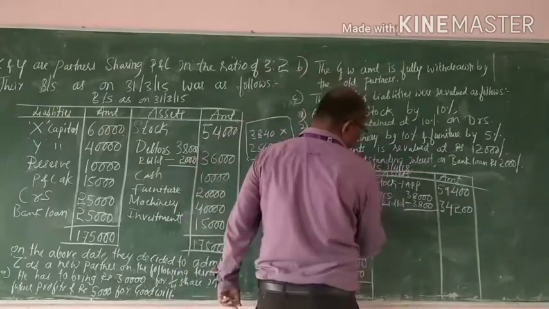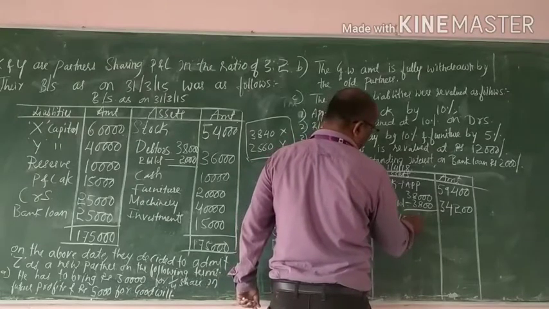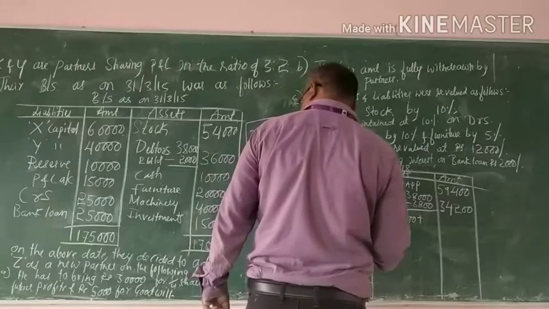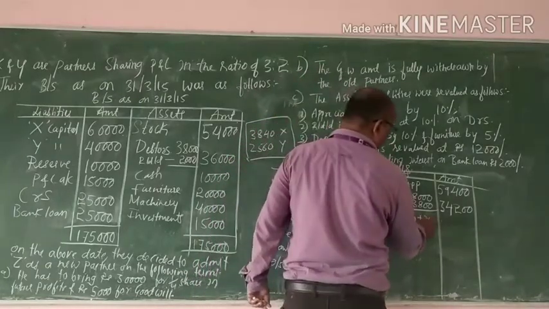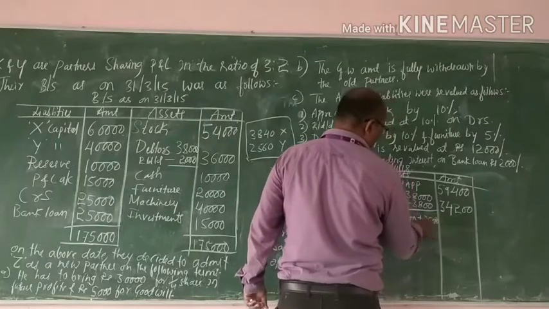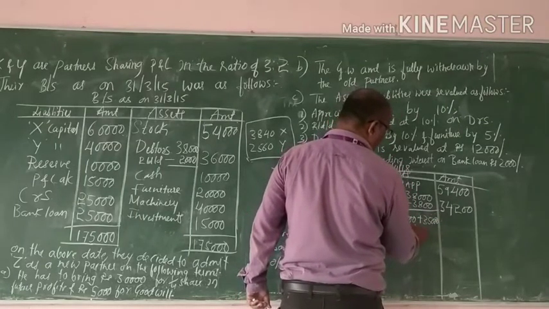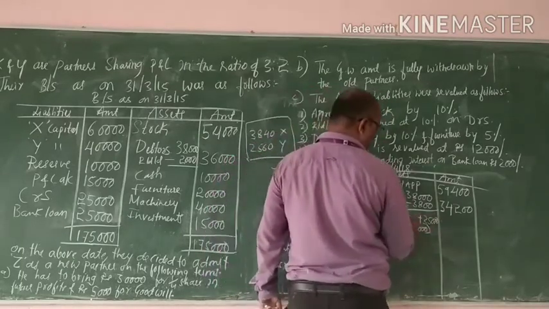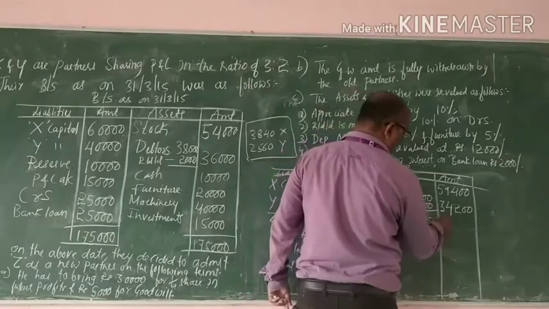Cash: 10,000 plus 30,000 for capital and 5,000 for goodwill, 35,000, minus 3,000 minus 2,000 goodwill amount withdrawn by the old partners. 10 plus 35 is 45, 45 minus 5, 40,000.